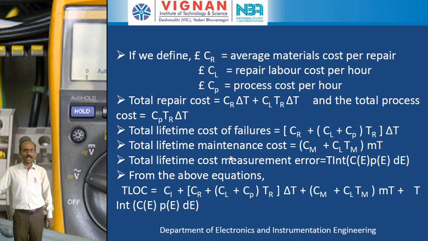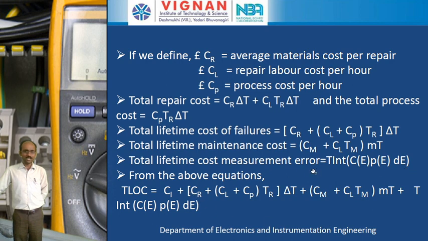This total lifetime maintenance cost does not include the processing cost. We have to exclude the processing cost. So CM plus CL into TM, that gives the lifetime maintenance cost here. Okay. So the lifetime cost of the measurement error will be equal to the integration of C of E, P of E into D of E.